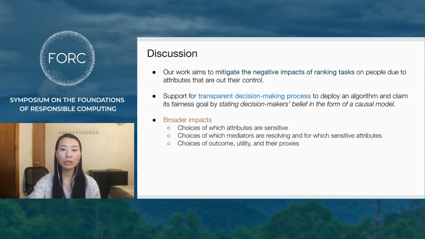There are many issues outside the scope of the present work, but which are important in real applications, such as the choices of which attributes are sensitive, which mediators are resolving, and for which sensitive attributes. The social construction and definitions of sensitive attributes, choices of outcome, utility, or proxies thereof, technical limitations in causal modeling, and the potential for adverse misuse.